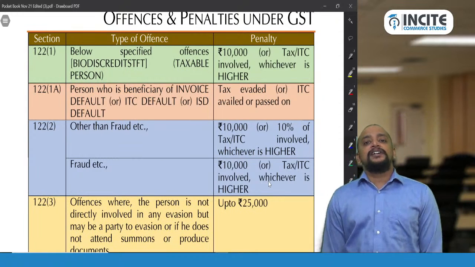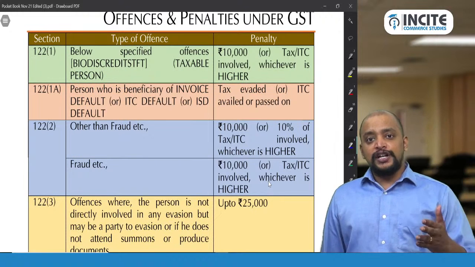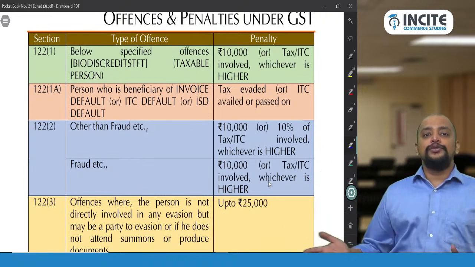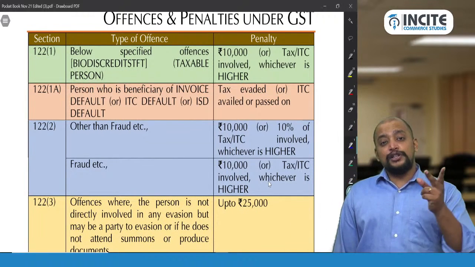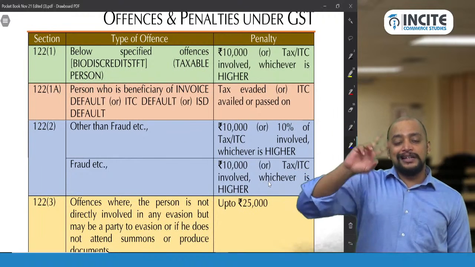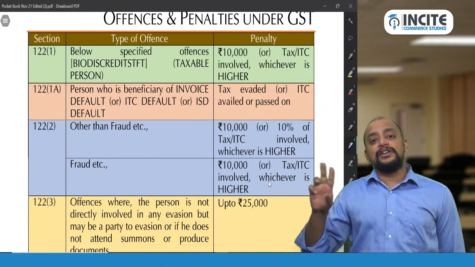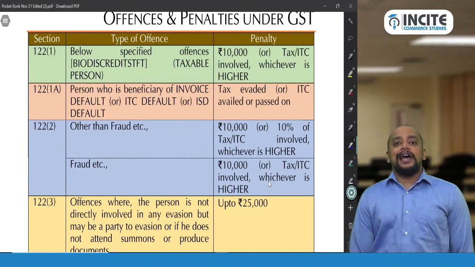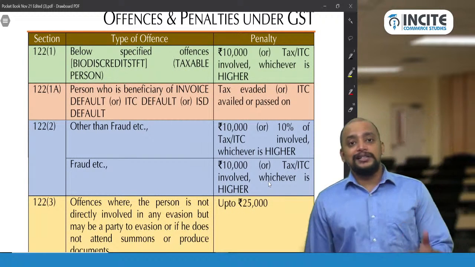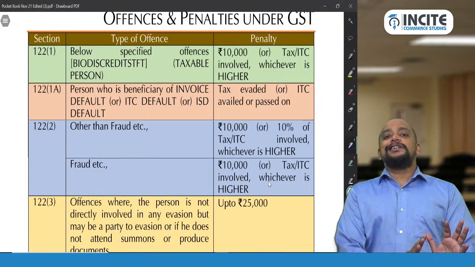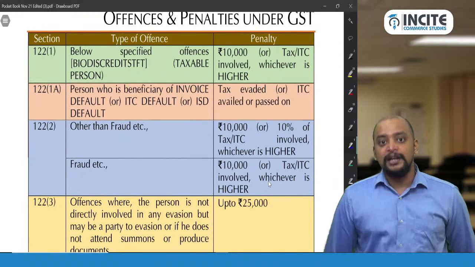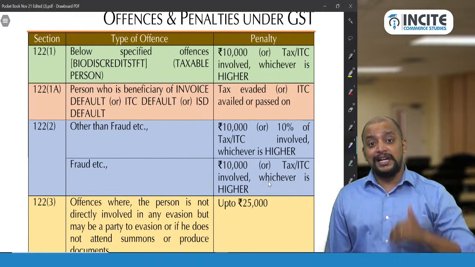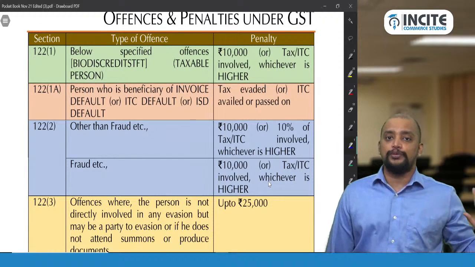You know why I am telling this? What if IGST is given as 14,000? What will you do? 14,000 or 10,000, whichever is higher, you will write 14,000. But actually there is a mistake, because 14,000 divided by 2 is 7,000, 7,000. So under the CGST Act, 7,000 or 10,000, whichever is higher, is 10,000. And under the SGST Act also, 7,000 or 10,000, whichever is higher, will be 10,000. So the penalty will be 20,000. It's not 14,000. So when you directly apply IGST, you will end up with a mistake. That's the reason I am asking you to compute CGST and SGST separately, and if you show only the CGST computation, that is sufficient. Unless they are specifically asking for CGST as well as SGST, then you show both computations.